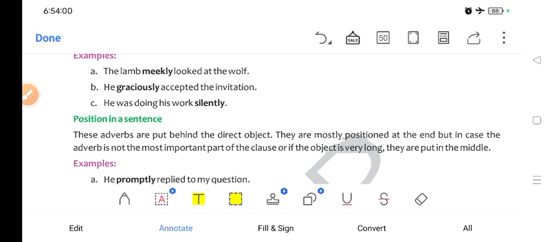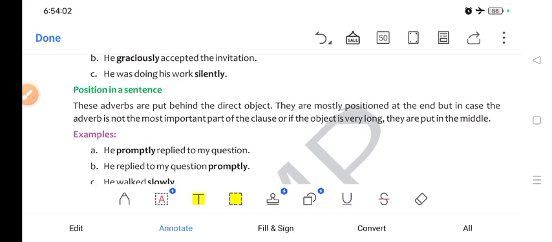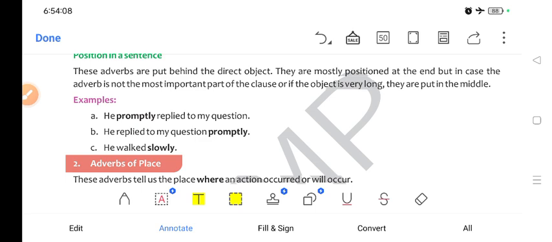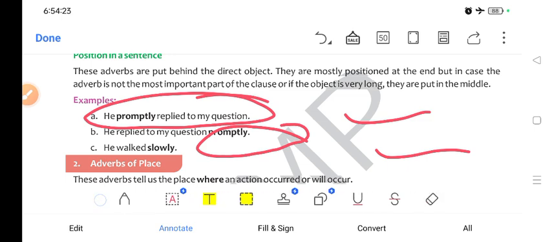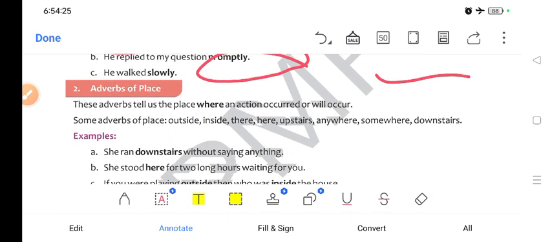So where do you put these adverbs? They are put behind the direct object. They are mostly positioned at the end, but in case the adverb is not the most important part of the clause and the object is very long, they are put in the middle. For example, he promptly replied to all my questions. He replied to my questions promptly. Both ways are correct. Now, he walked slowly, just after the verb.